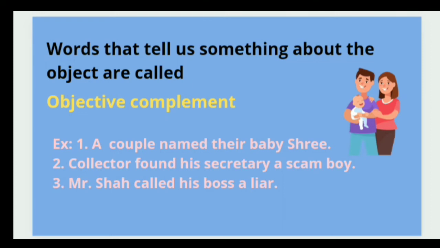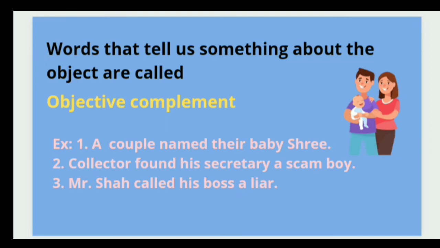Let's take an example. A couple named their baby Shri. So what's the name? Shri. And for whom? It is their baby. So Shri will be the complement for their baby, and their baby comes at the object place. So it will be called objective complement.